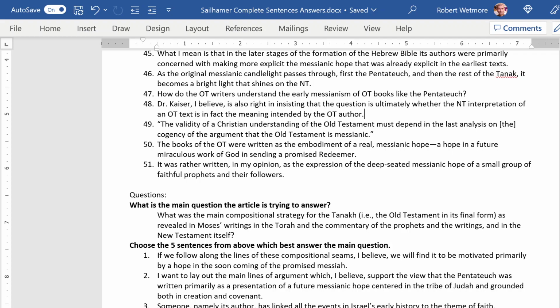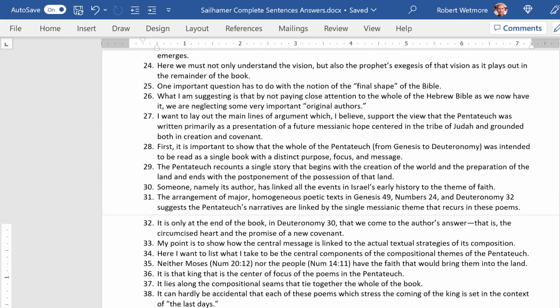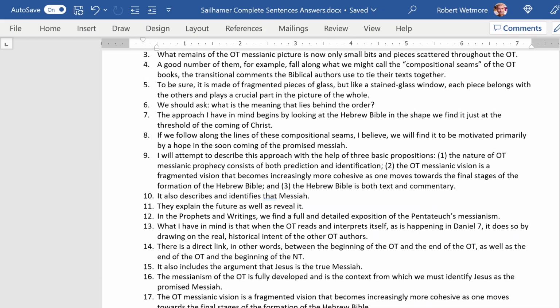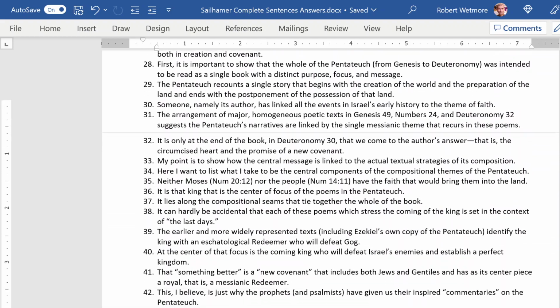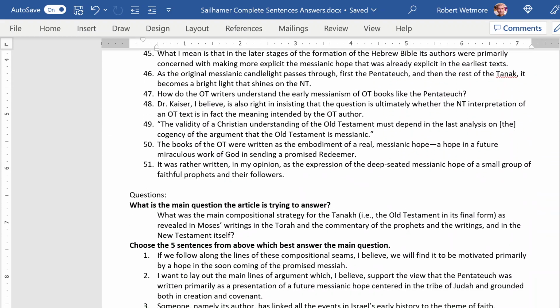So what this will do is it's going to force you to understand the article. It'll give you a running summary of the whole article, which is a lot easier than reading the whole article again. And then it gives you the 5 most important sentences that answer the question, and you figured out what the main question is, and then you've got the answer. You can sum up the whole article in just one sentence. I think you're going to learn this way. I think it's a good way to do reading.